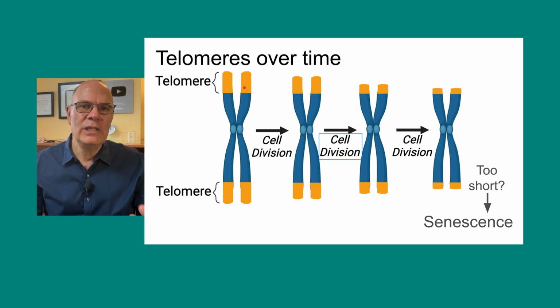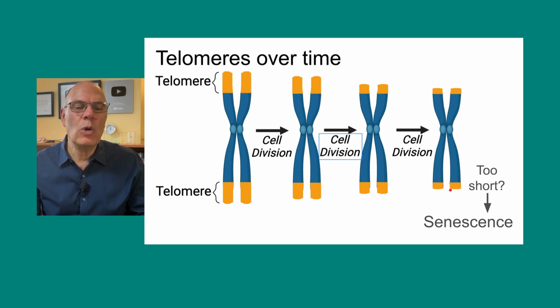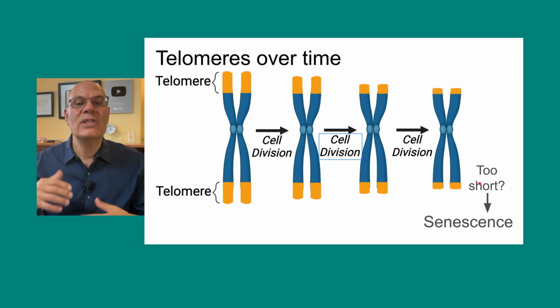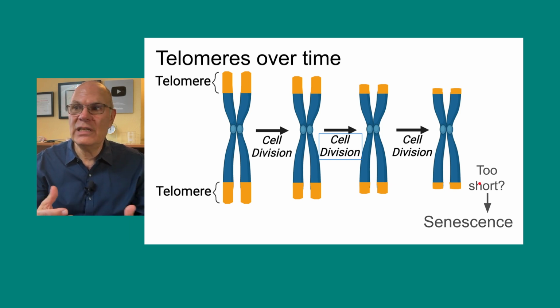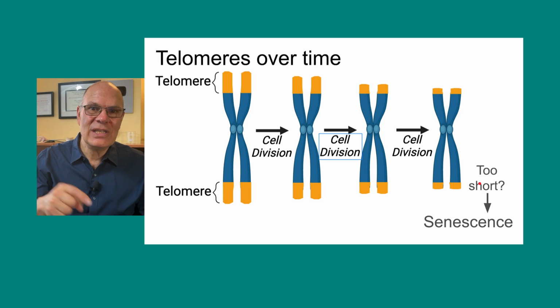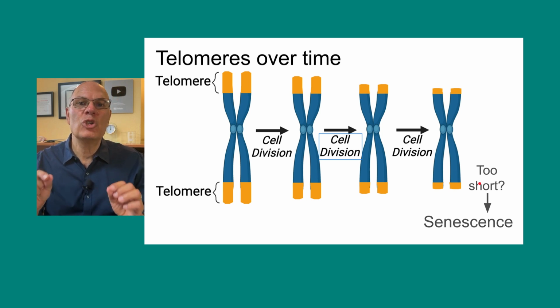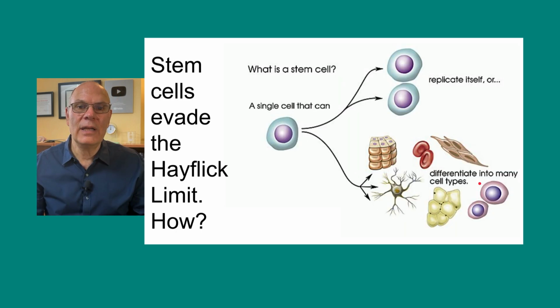So here's how telomeres start. After a certain number of cell divisions, they're shorter, and they're shorter. Note that the amount of genetic DNA, the non-telomeric DNA, stays the same. It's only the telomere that's shortening. And at a certain point, when the telomere becomes too short, the cell becomes senescent. It stops dividing and eventually dies. That limit to cell division caused by telomere shortening, that's the Hayflick limit.